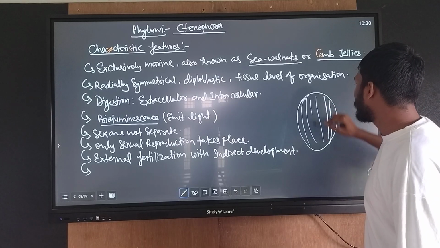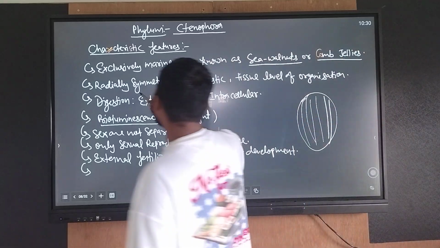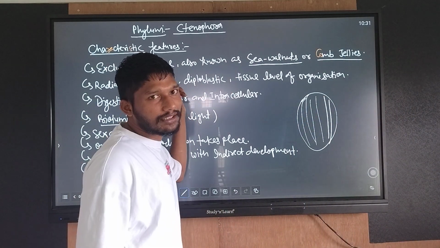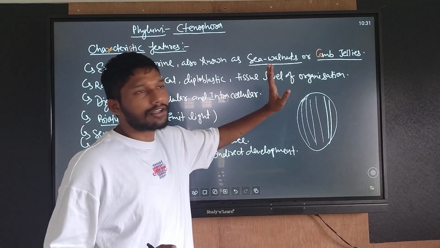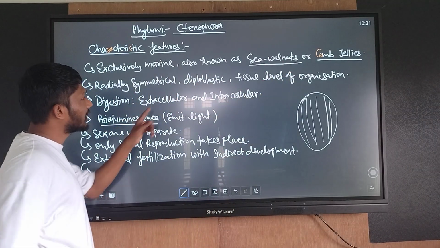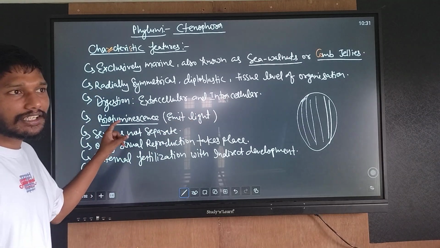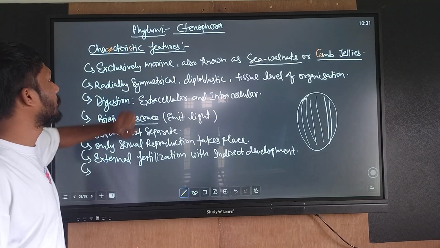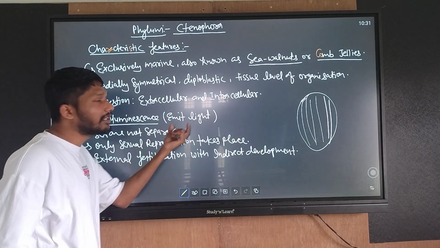They are radially symmetrical, diploblastic with two germ layers, and have a tissue level of organization. Digestion is extracellular and intracellular. Bioluminescence is an important characteristic feature of the phylum Ctenophora; they emit light.